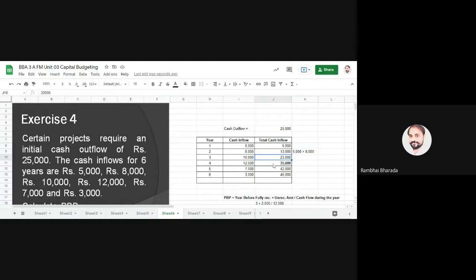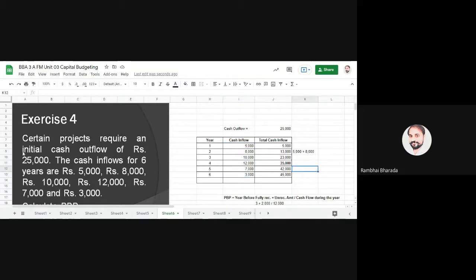For the fourth year, 5 plus 8 plus 10 plus 12, it means 35,000. For the fifth year, 5 plus 8 plus 10 plus 12 plus 7, and for the sixth year, you do the total of all these amounts, and you will get the total cash inflow for that year.